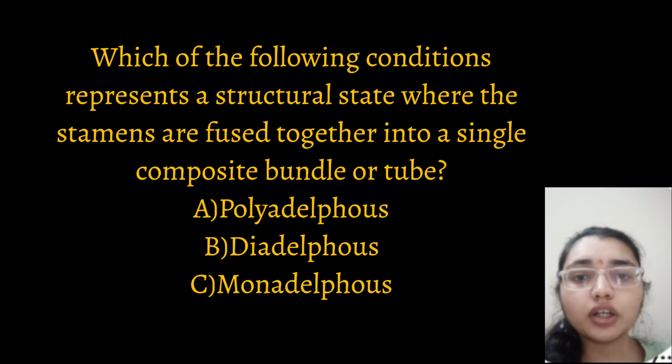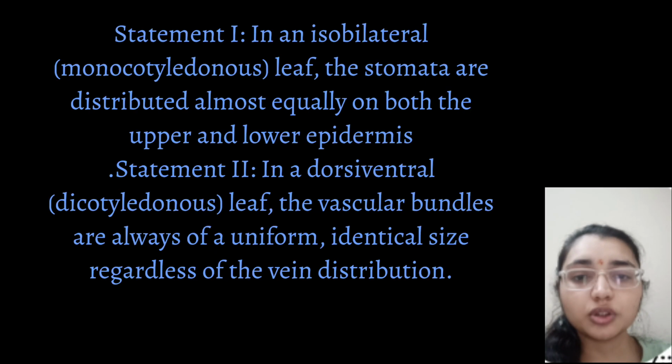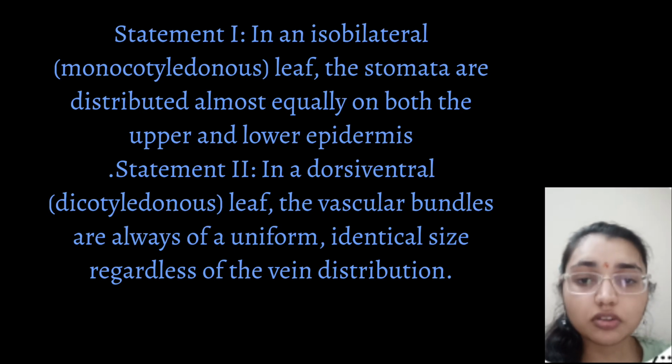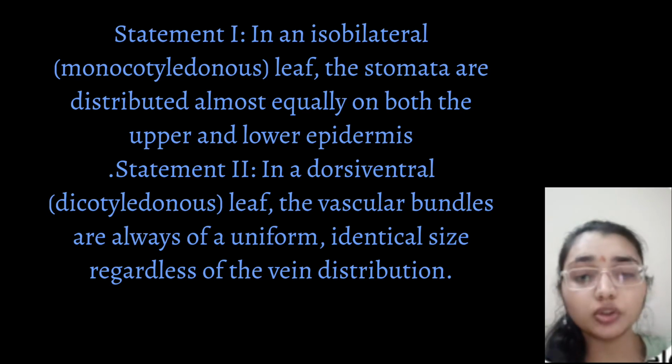Here given below are two statements regarding the primary structure of leaf anatomy. Statement 1: in an isobilateral monocotyledonous leaf, the stomata are distributed almost equally on both the upper and lower epidermis. Here statement 1 is true. Now statement 2, let's see. In a dorsiventral dicotyledonous leaf, the vascular bundles are always of uniform identical size regardless of the vein distribution. So here statement 2 is false.